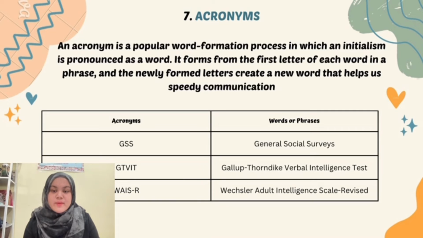Acronym is a popular word formation process in which an initialism is pronounced as a word. It forms from the first letter of each word in a phrase, and the newly formed letters create a new word that helps us speedy communication. For example, the acronyms that we can find from the article are GSS, which means General Social Surveys. The second one is GTVIT, and the real word for it is Gallup Thorndike Verbal Intelligence Test. And the last one is WAIS-R, which is Wechsler Adult Intelligence Scale Revised.